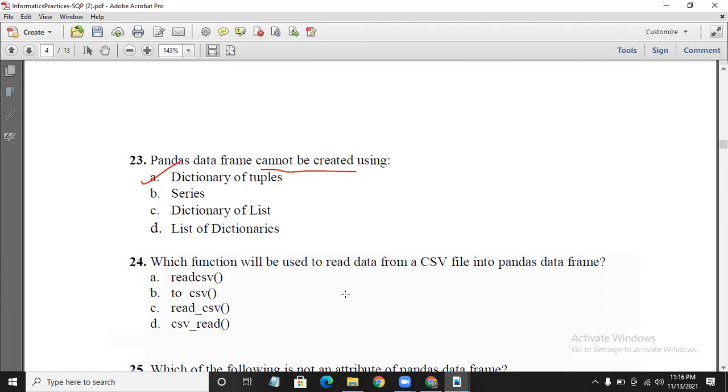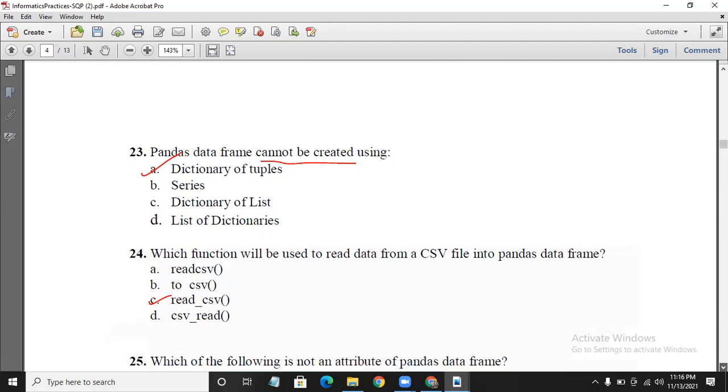There are mainly two functions under CSV file, that is to_csv and read_csv. to_csv is where the data frame is written to the CSV file. read_csv is where we read the data from the CSV file. So option C is the correct answer.